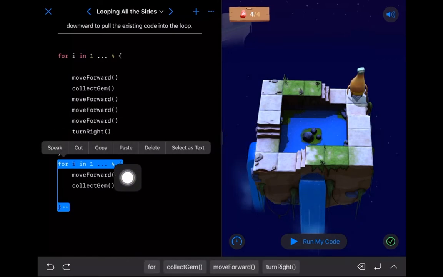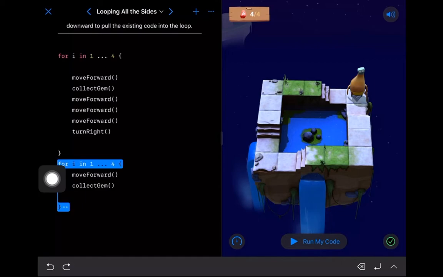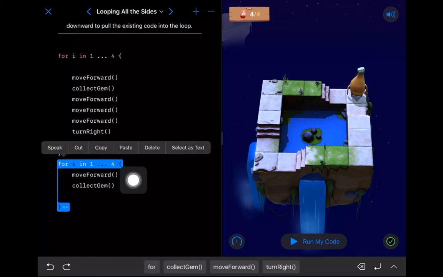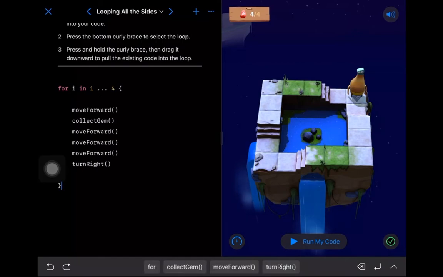And now you'll notice when I tap on this for loop, so I tapped on the brace here to turn it blue, I can now hit delete and it'll delete everything, the for loop and the code inside the for loop. All right, so now I have my for loop. I'm going to do it 4 times. Let's try running that and see how that works out.